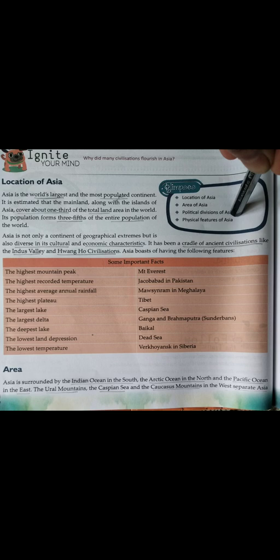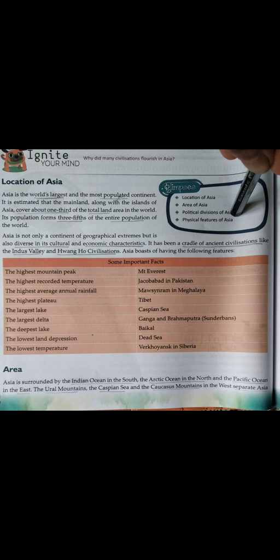The highest plateau, Tibet. The largest lake, the Caspian Sea. The largest delta, Ganga and Brahmaputra. The deepest lake, the Baikal Lake. The lowest land depression, the Dead Sea. And the lowest temperature, Verkhoyansk in Siberia. These are the important geographical features found in Asia.